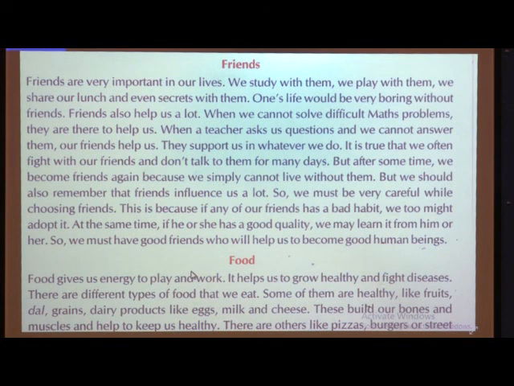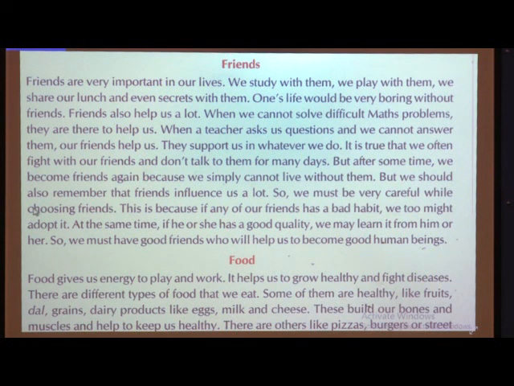But after some time you don't get peace, you are restless that you have stopped talking with your friend, and you are eagerly waiting for your friend to come and talk with you. And if he doesn't come, you go and talk with your friend, because you cannot live without your friends.